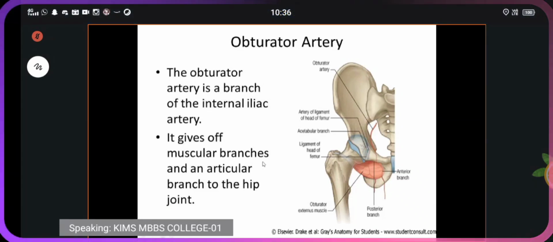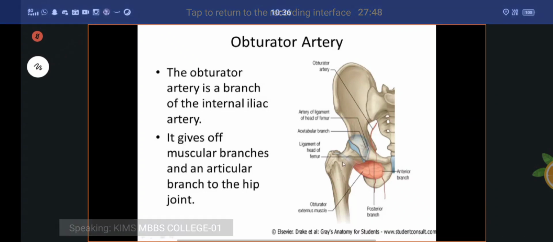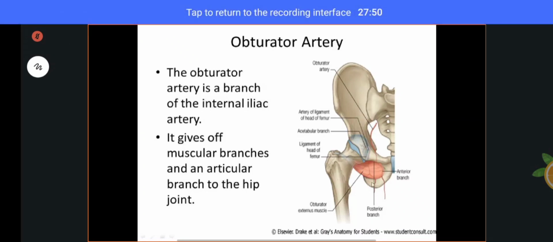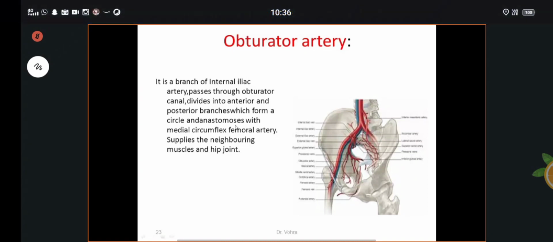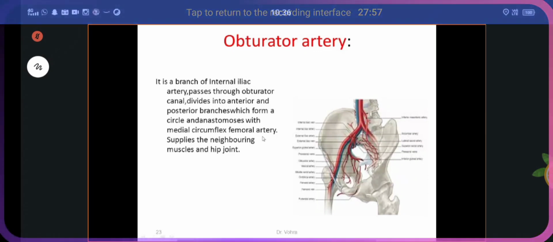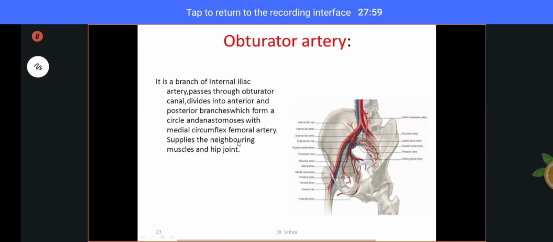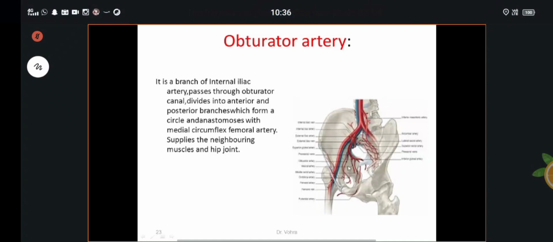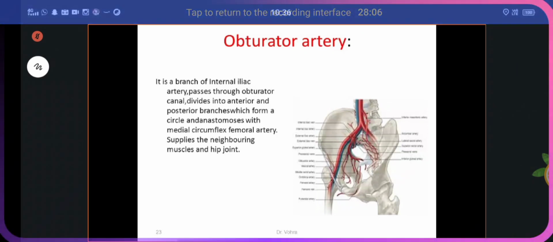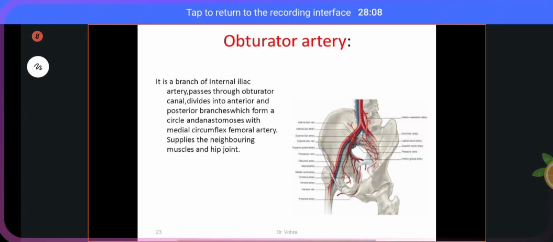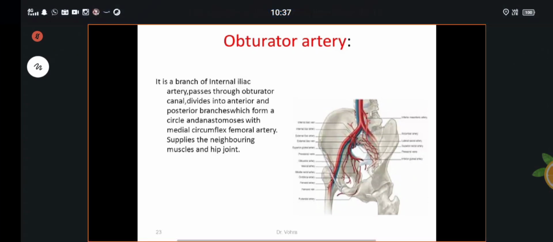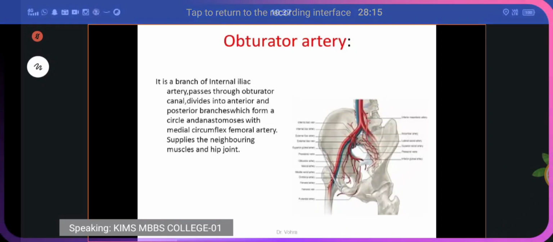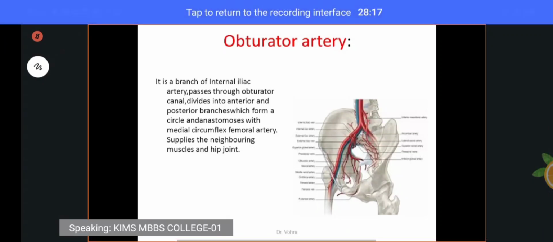The obturator artery, the branch of the internal iliac artery, gives off muscular branches and articular branches to the hip joint. Same thing you can see here. The obturator artery anastomoses with the medial as well as lateral circumflex arteries to form the trochanteric anastomosis. Now remember, the obturator artery is a branch of the anterior division of the internal iliac artery. It supplies the head of the femur through the acetabular branch through the ligamentum teres.